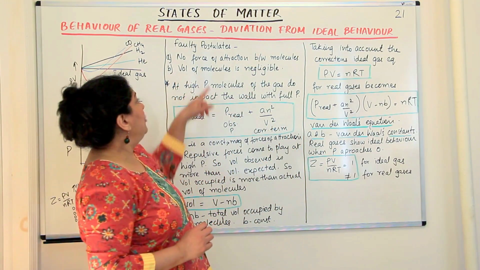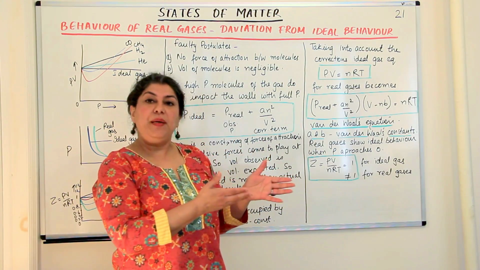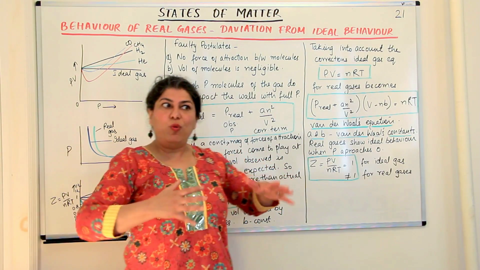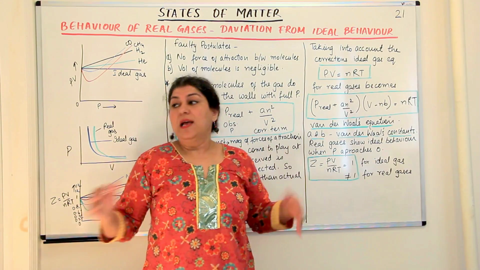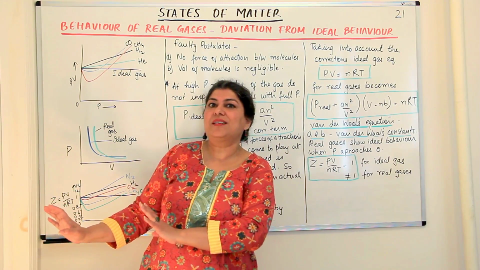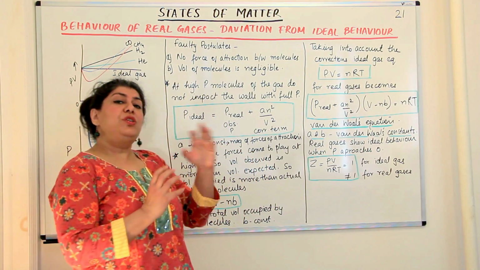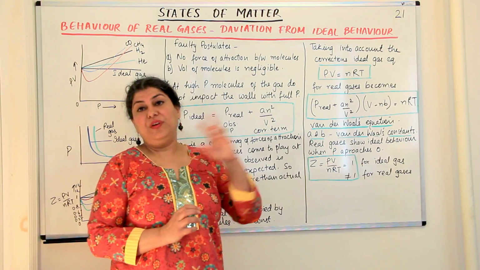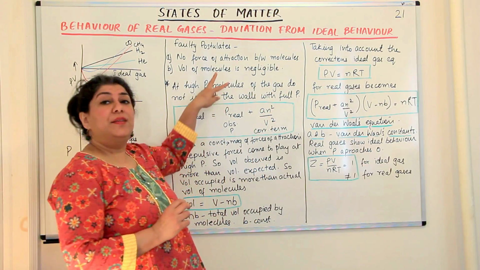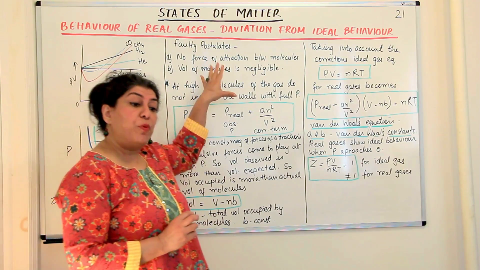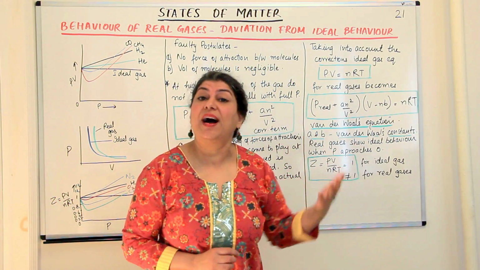So this postulate, that the volume of molecules is negligible, may be negligible on its own, but the volume it is occupying, the arm space, the room it needs, the little distance due to repulsion, was not taken into account. So what was the result of these 2 faulty postulates? It was these 2 faulty postulates which were the reason why gases did not behave ideally.